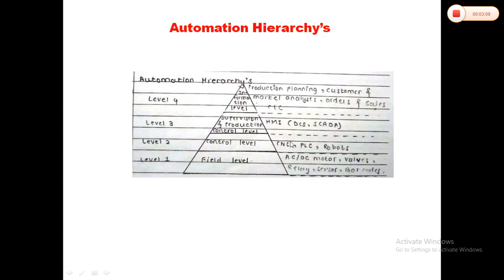These systems can control the PLC, CNC machines, robots. And CNC, PLC, and robots can take the data from the sensors or actuators. At the top, level 4, the information level, there is planning, customer and market analysis, orders and sales, etc. This level 4 overall controls the automation industry. Now briefly we will see levels 1, 2, 3 and 4.